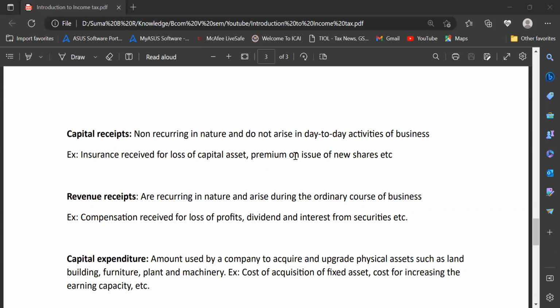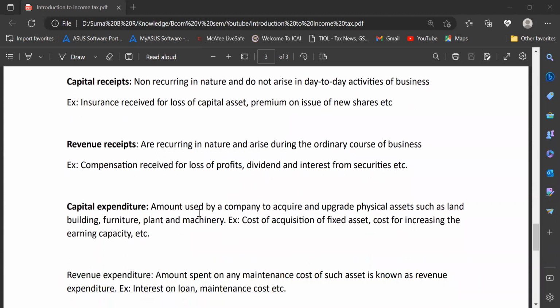Then there is something called revenue receipts. These are receipts which are recurring in nature, and these arise during the ordinary course of business. Some examples are compensation received for loss of profits, dividend and interest. All your general sales and whatever amount you receive regarding these sales are also called revenue receipts.